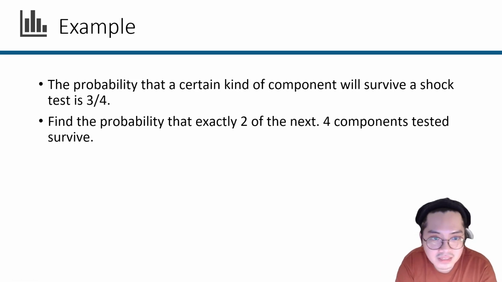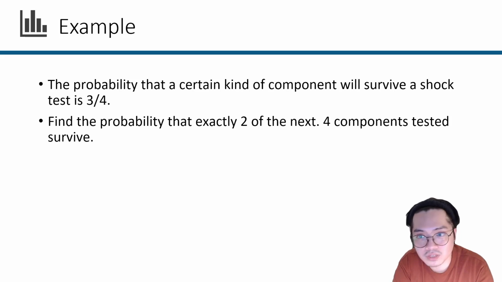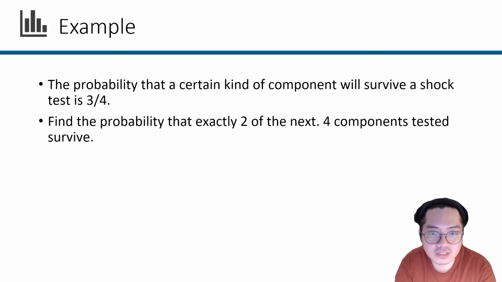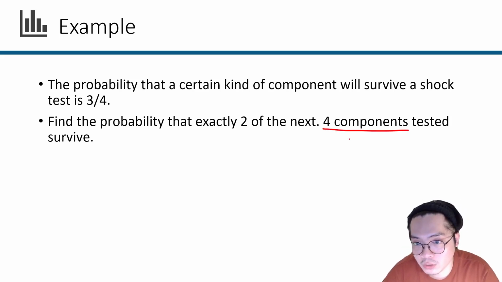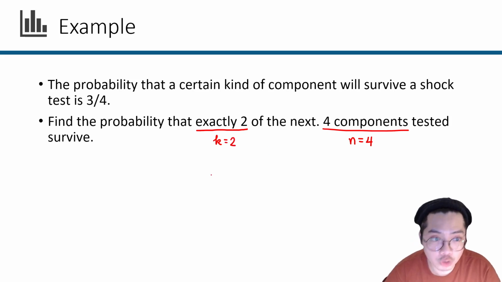The probability that a certain kind of component will survive a shock test is 3/4. Find the probability that exactly 2 out of the next 4 components will survive. So in this case, out of the next 4 components, those are your numbers of trials. And exactly 2 means that we just want to know the outcome for 2.